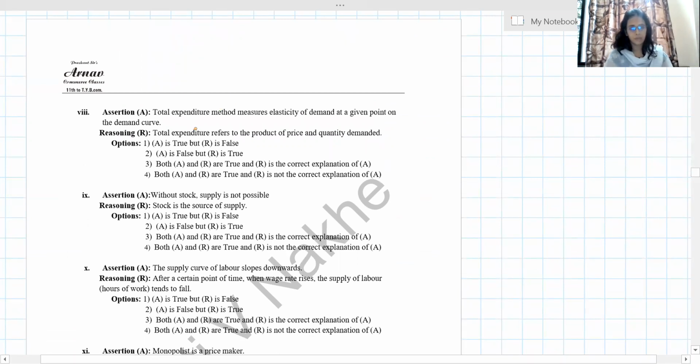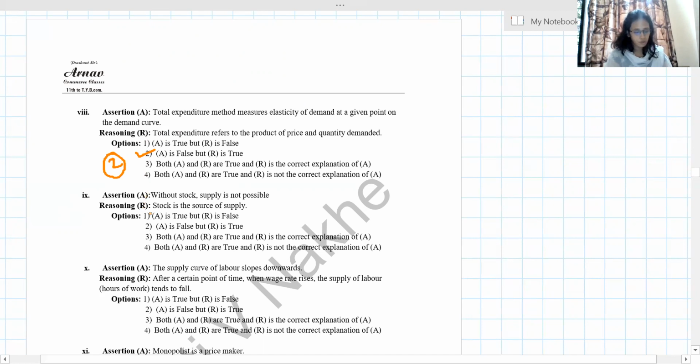Next, total expenditure method measures elasticity of demand at a given point on the demand curve. No way, total expenditure never explained that. That is what the point method explains. So this is wrong. Second statement, reasoning: total expenditure refers to product of price and quantity. Yes, price and quantity multiplication we have seen. So my answer is A is false and R is true.